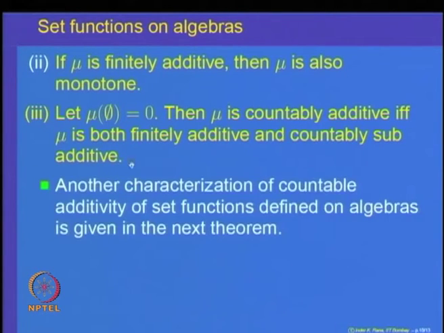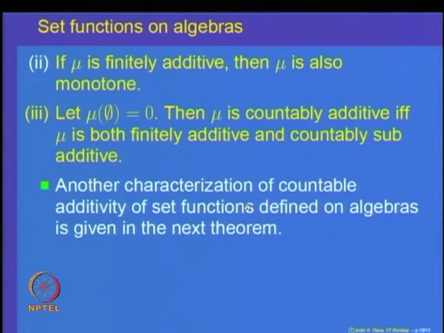We will prove another characterization of countable additivity of set functions in terms of limits, increasing and decreasing limits. That is given in the next theorem, which is again about set functions defined on algebras.